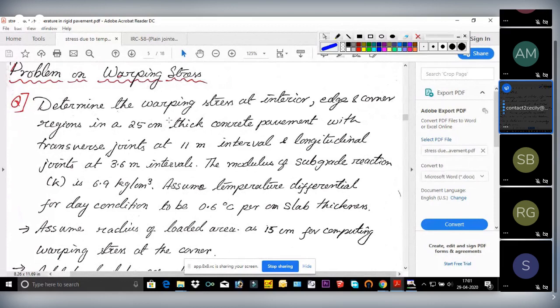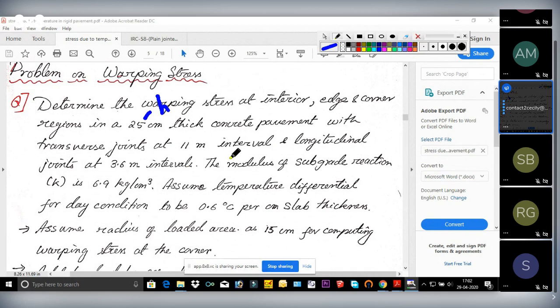Again, three conditions are given: interior, edge, and corner, in a 25 centimeter thick concrete slab. So this is h, with transverse joints at 11-meter interval and longitudinal joints at 3.6 meter interval.